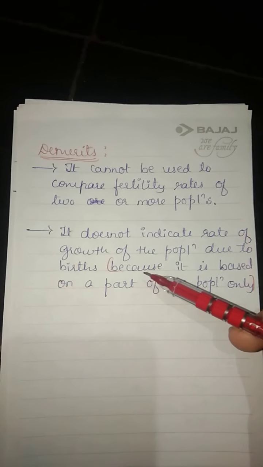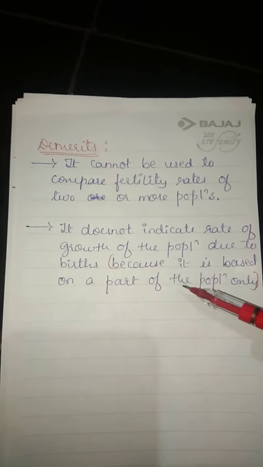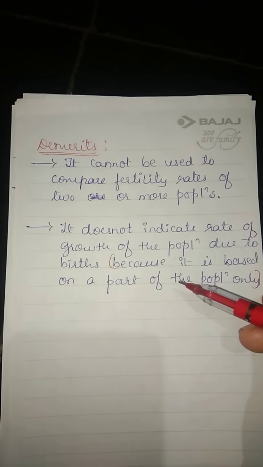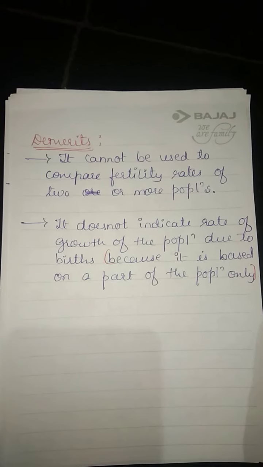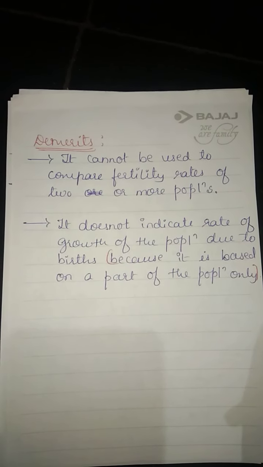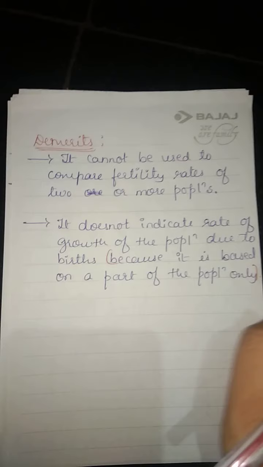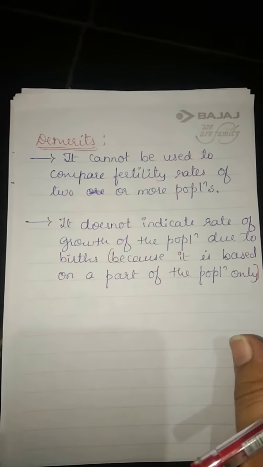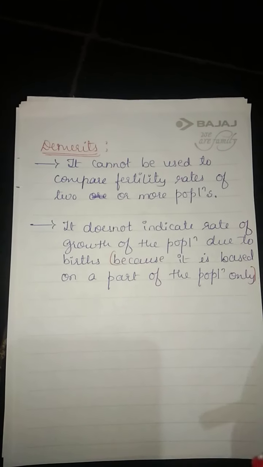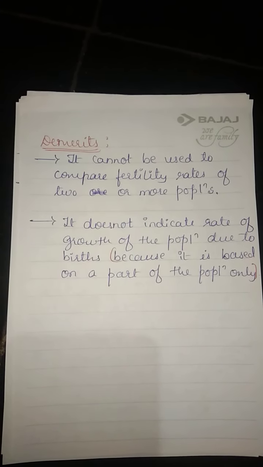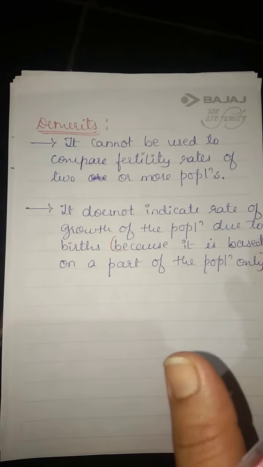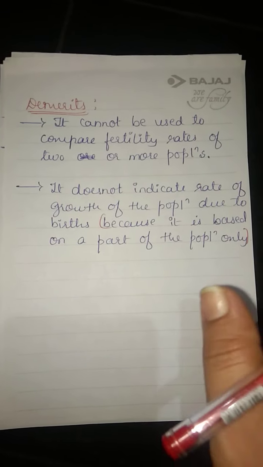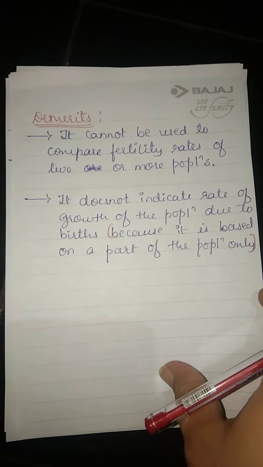What is the reason? Because it is based on part of the population. What is that part? Only the female population we have considered, not the male population. Is it clear? So these are the two demerits. For your examination, sometimes for 1 mark or 2 marks, they may ask you to write down the merits or demerits of CBR, GFR, ASFR or TFR, anything it may be. These merits and demerits are very important.